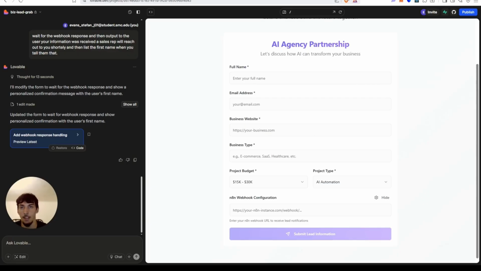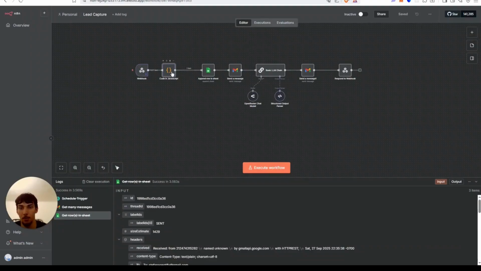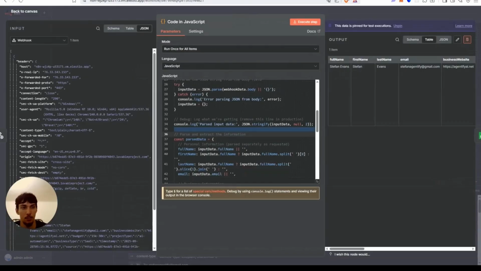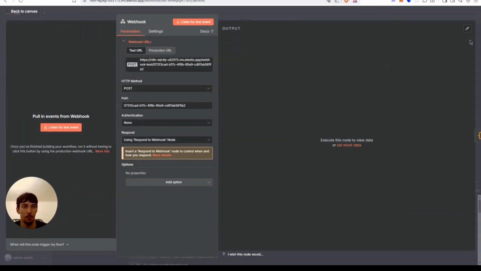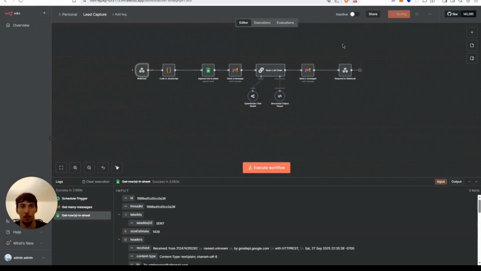Okay, should be done now. Now we can unpin this information and see how this works. All right. Now, once you think this app is ready for production, for enterprise solutions, I'd recommend learning Python and then migrating this app into Python, because then it will be more reliable. But for testing, n8n is perfect.